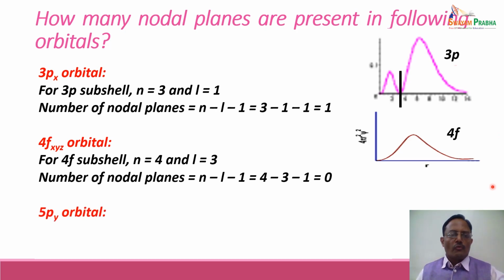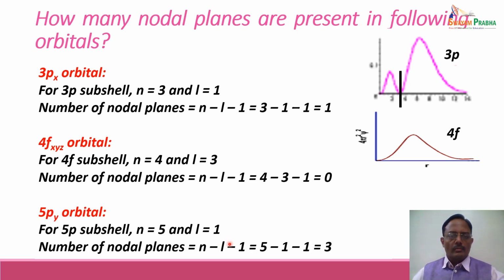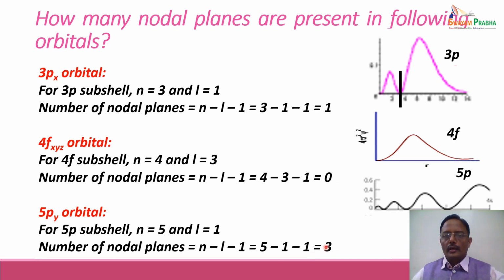Coming to the 5py orbital. Now for 5py orbital, we know that for 5p subshell n equals 5 and L equals 1, and hence n minus L minus 1, that is the number of nodal planes, comes out to be 5 minus 1 minus 1 equal to 3, and this can be shown as this particular diagram.